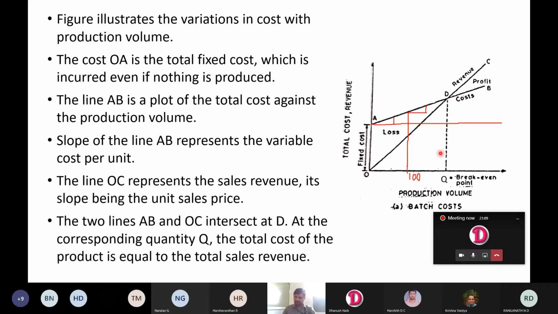So here the company wants to know, if it is able to produce in what volume, it can be in profit.